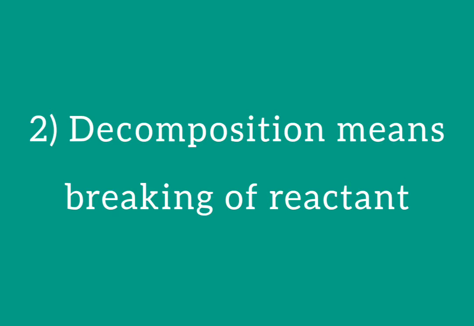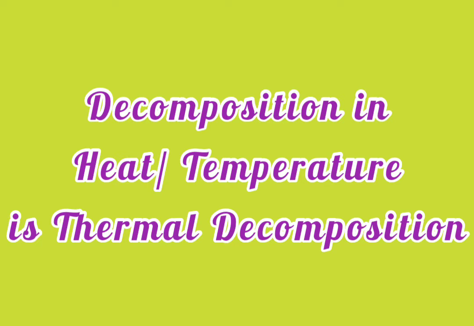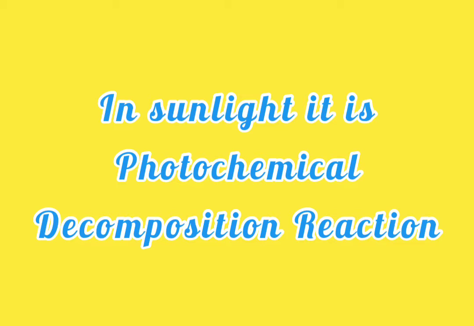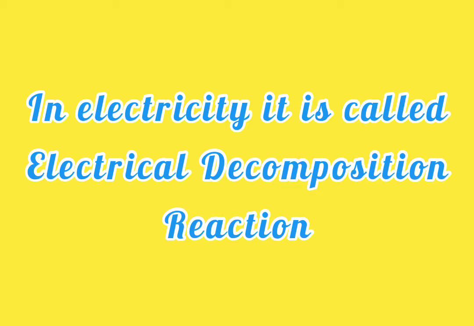Literally, the word decomposition indicates the breaking down of a reactant into different products. Friends, decomposition may be of different kinds depending upon the condition in which it takes place. For example, if any decomposition takes place in the presence of temperature, heat, it is said to be thermal decomposition. If it is in the presence of sunlight or any light, it is said to be photochemical decomposition.